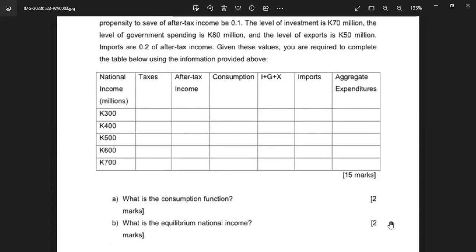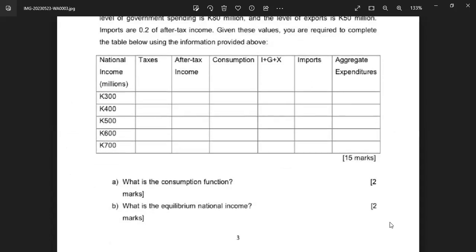All right. Then for the next one, it says, what is the equilibrium income? For the equilibrium income here, you don't have to start calculating. There's no time. All you need to check is where income is equal to AD, the aggregate expenditure. For example, when income is 600, you also find expenditure 600 on this side. Then you say 600 is the equilibrium income. You would have filled in everything at this point. So check where national income is equal to AD. Whichever point that is, that will be your equilibrium income.